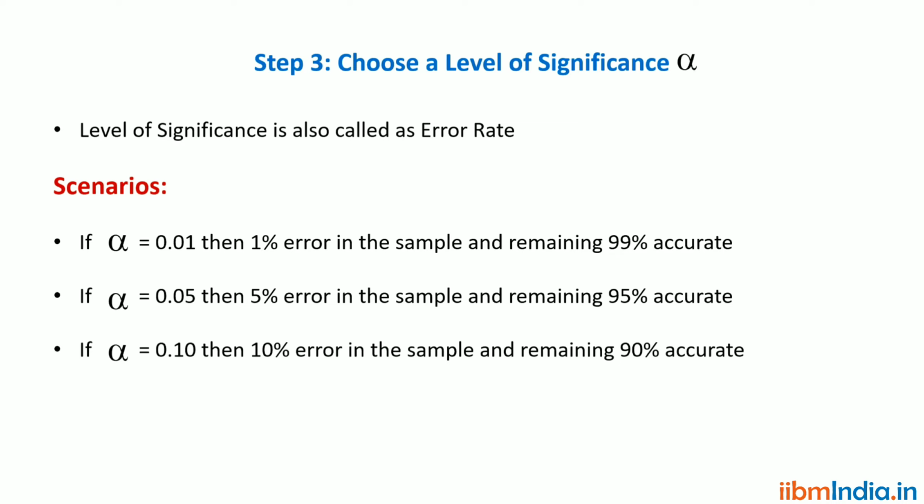If alpha is 0.10, then 10% is an error, remaining 90% the data is accurate. So based on the alpha value, we can define the quality of the data set.